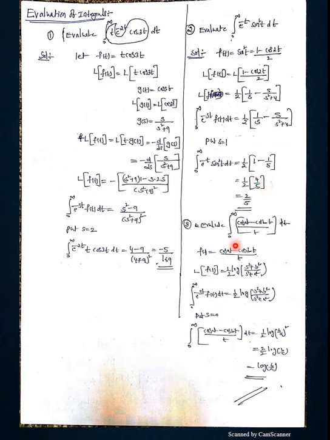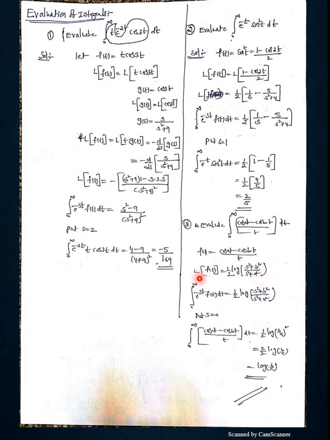See, from the previous lecture we can get this. Evaluate integral 0 to infinity (cos at minus cos bt) by t into dt. For this case, we have no exponential function. We don't bother about the exponential function. Whatever f of t is there, that we take: (cos at minus cos bt) by t. From the previous lecture, L of f of t is equal to what? 1 by 2 log of (s square plus b square) by (s square plus a square). This we can get from the previous lecture.